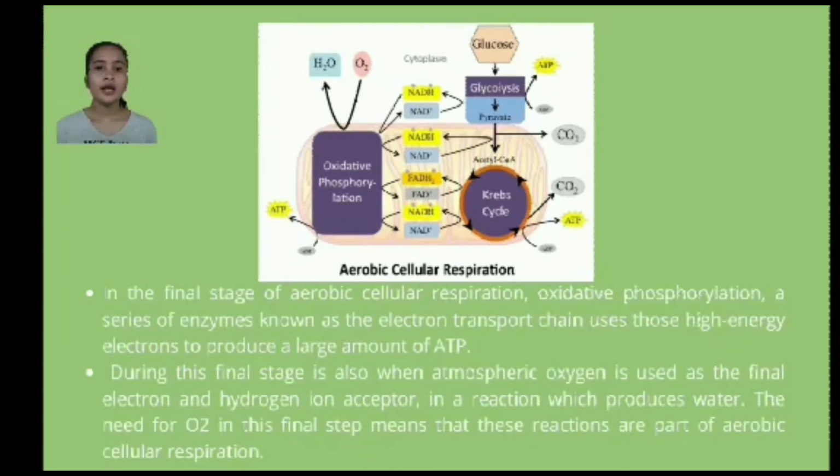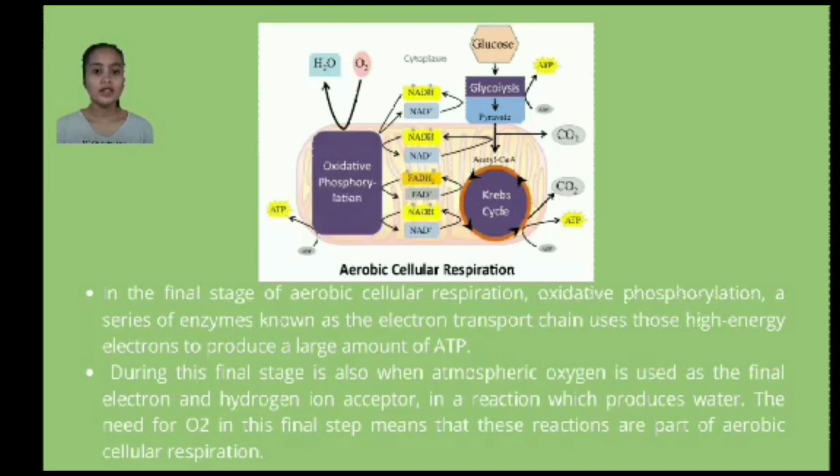So after glycolysis, pyruvate oxidation, and the Krebs cycle, the last stage is oxidative phosphorylation. It is the process by which ATP synthesis is coupled to the movement of electrons through the mitochondrial electron transport chain and the associated consumption of oxygen. In the final stage of aerobic cellular respiration, oxidative phosphorylation, a series of enzymes known as the electron transport chain uses those high-energy electrons to produce a large amount of ATP.